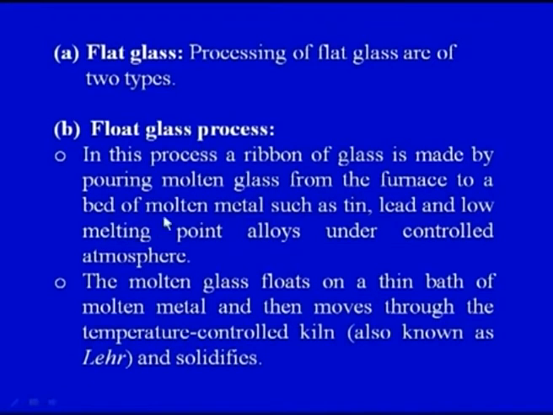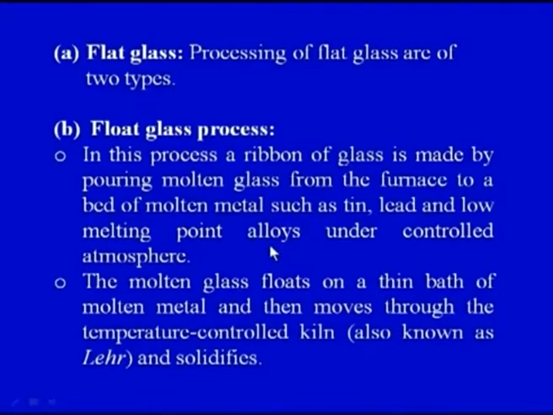So in this process, a ribbon of glass is made by pouring molten glass from the furnace to a bed of molten metal such as tin, lead and low melting point alloys under controlled atmosphere. It is not only tin and lead, other low melting point alloys can also be used. So the bed would be made up of molten metal such as tin, lead and low melting point alloys, and the temperature and other important atmospheric conditions would be controlled.